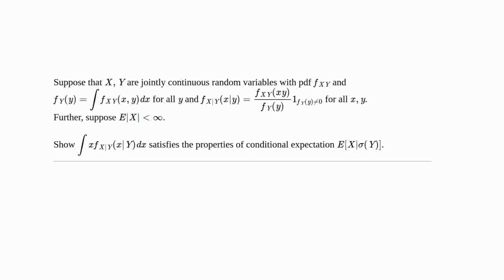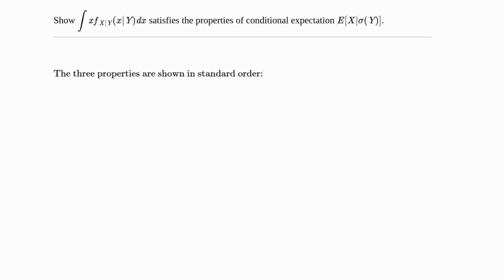We have to suppose that the expectation of X, the normal expectation of X, exists, meaning the expectation of the absolute value is finite. And then we are to show that the conditional expectation of X given the sigma algebra generated by Y is the integral of x with respect to this conditional density. So to show this, we have to show that this expression, the integral of x with the conditional density, satisfies the properties of conditional expectation.